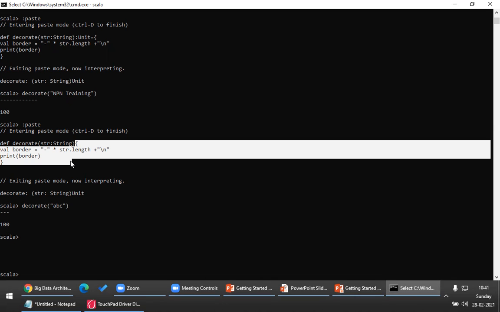If a function body is enclosed in braces without a preceding equals sign, then the return type is unit. You have to just remember that. Such functions are actually called procedures. Procedures do not return any value. You can simply assume that procedures do not return any value, right? Any questions here, guys?